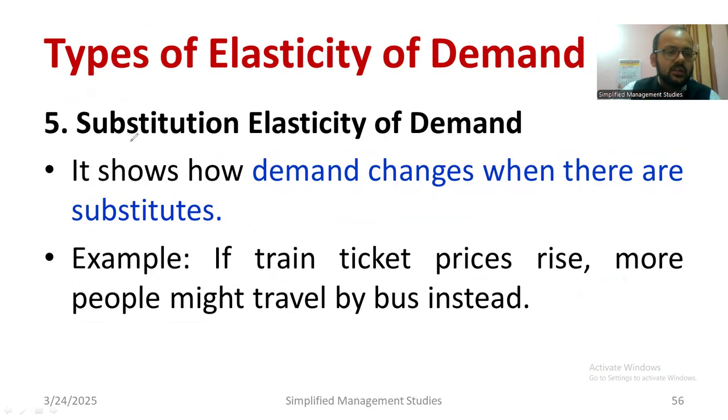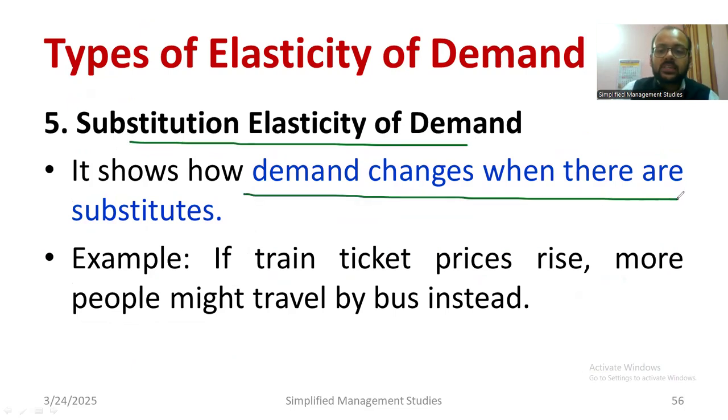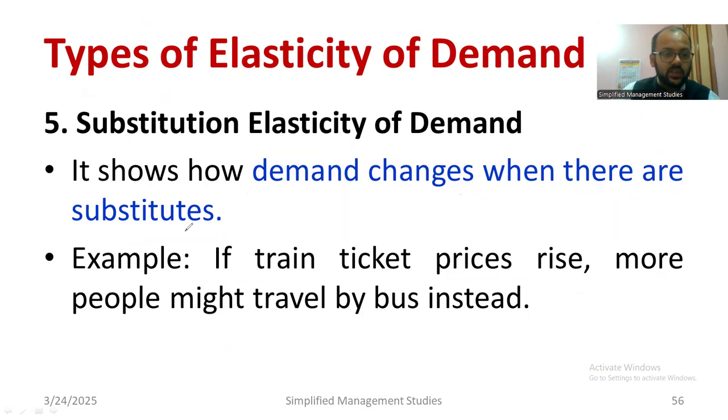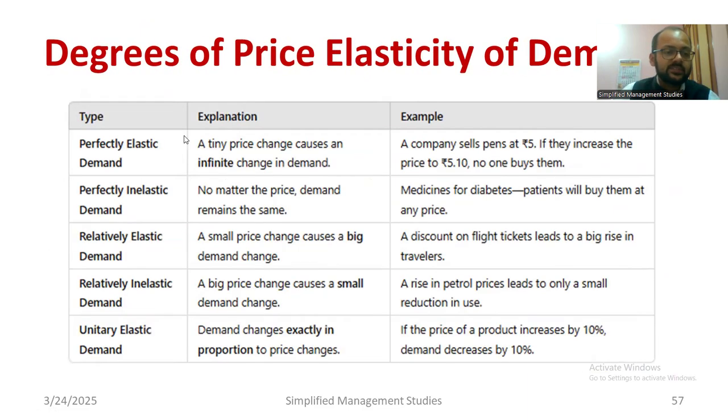Substitution elasticity of demand shows how demand changes when there is a substitute. For example, if the train ticket price increases, immediately what will I do? I'm going to go for a bus. I'll be booking a bus immediately if I find the price of the train has increased. That is called substitution elasticity of demand.